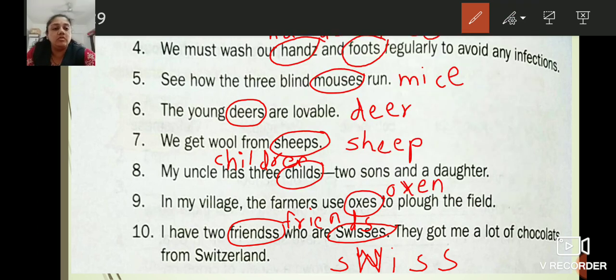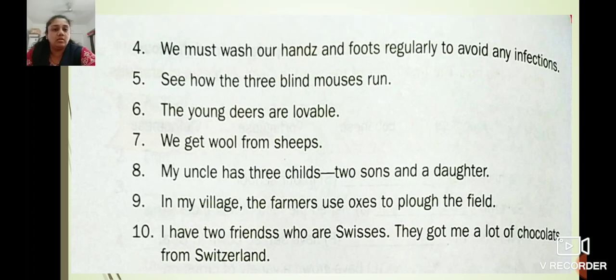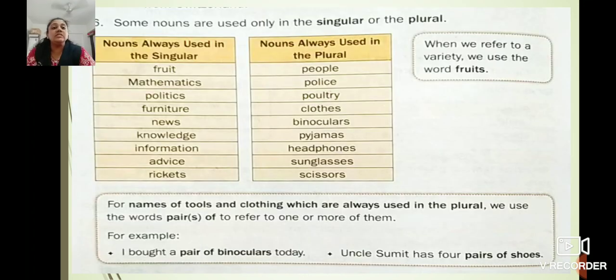Yes, continue. Some nouns are used only in the singular or the plural. The nouns that are always used in the singular are fruit, mathematics, politics, furniture, news, knowledge, information, advice, rickets.